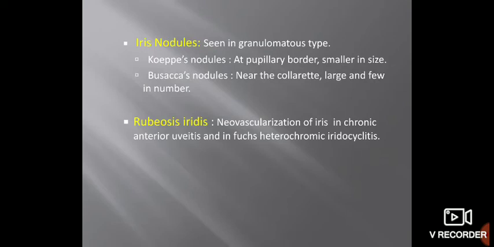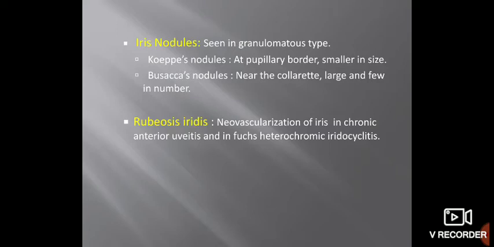Iris nodules are specifically seen in granulomatous uveitis. These iris nodules are of two types: Koeppe nodules and Busacca nodules. Koeppe nodules are seen at the pupillary border of the iris, and they are smaller in size. While Busacca nodules are seen away from the pupillary border, near the collarette. This is a part of the iris near the collarette, and these are large and few in number.